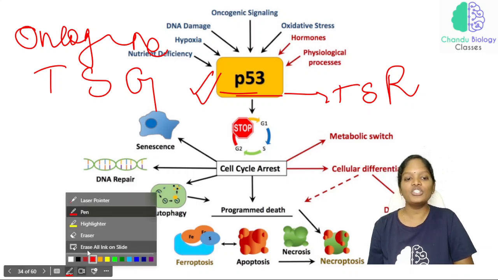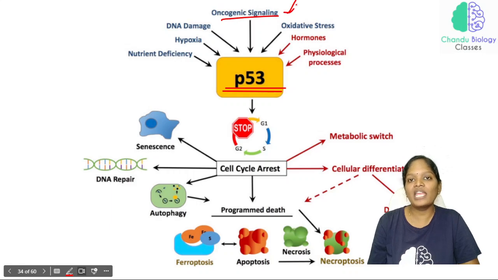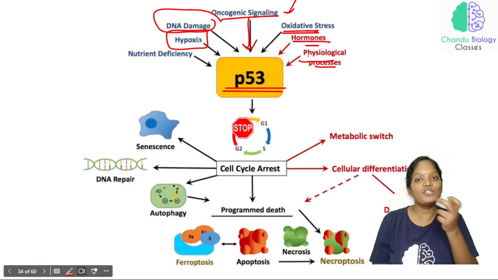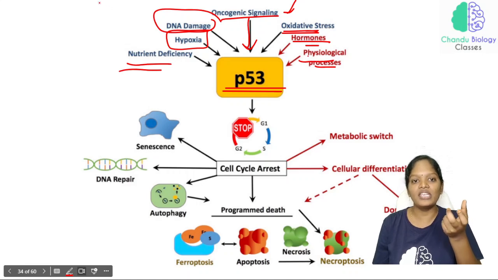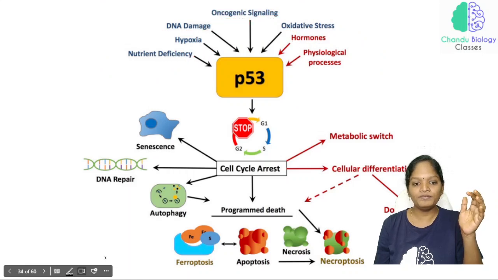What is the function of this tumor suppressor gene, P53? In oncogenic signaling, oncogenes are genes which cause cancer, and the signal is received by P53. If there is any oxidative stress, hormonal imbalance, physiological process, DNA damage, absence of oxygen supply, that is hypoxia, or any nutrient deficiency, in all these conditions P53 is activated. I have listed out all the conditions.